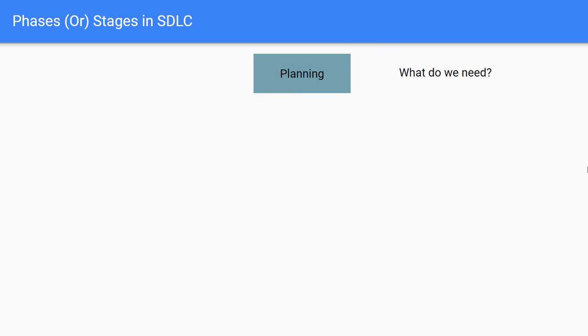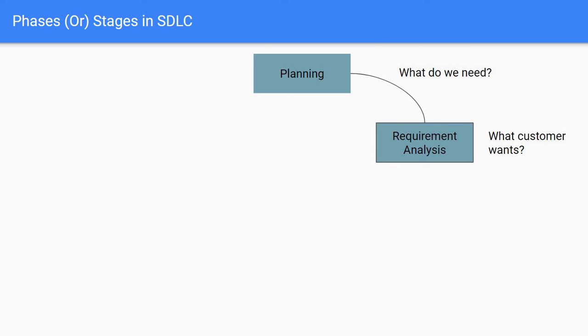And the next phase is requirement analysis. In this, we get what the customer wants. The aim of the requirement analysis phase is to understand the exact requirement of the customer and document them properly. The goal of the requirement analysis phase is to collect all relevant information from the customer regarding the product to be developed. During this phase, the user requirements are systematically organized into a software requirement specification document, commonly known as SRS document.